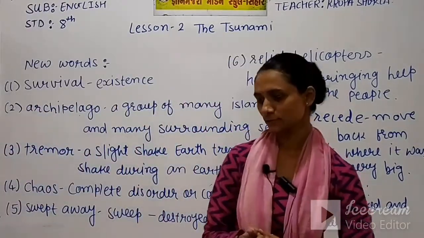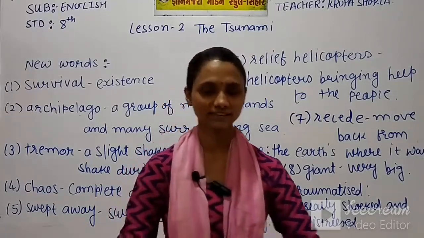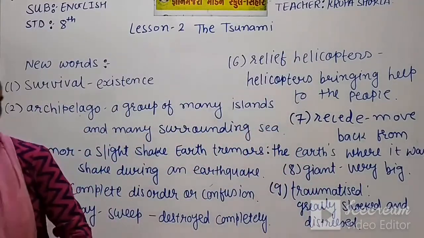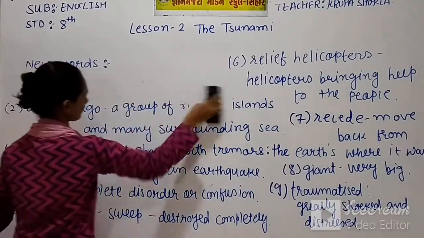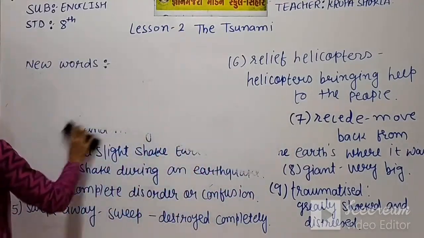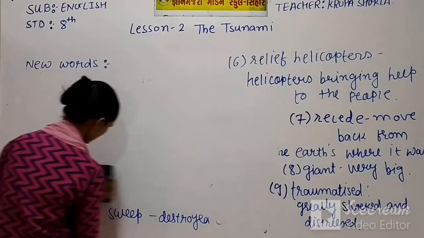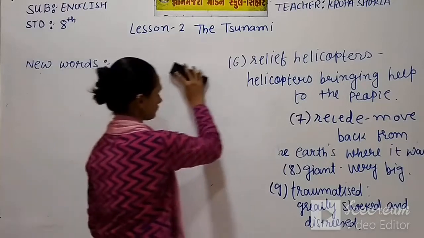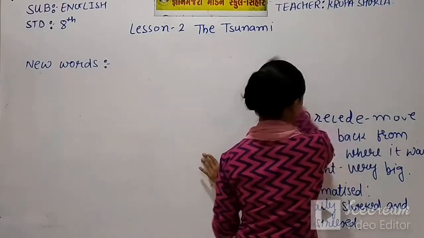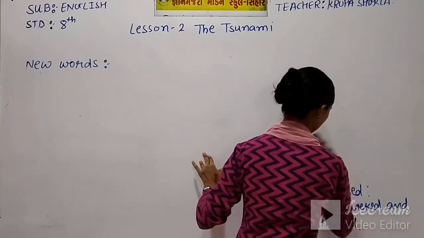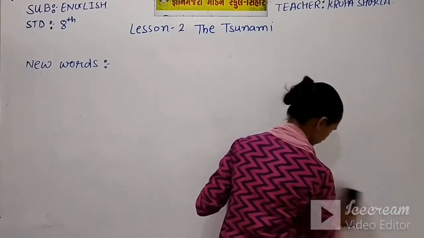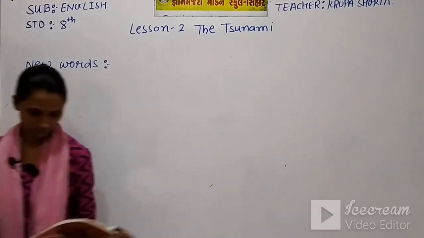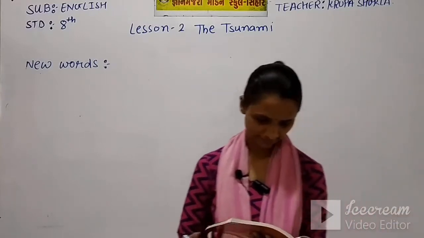Okay students, so this is a story of a family who lost their lives in the tsunami. Now we are going to start another part. So I hope you have written the spellings. And the second part is also about natural calamities, but the place would be different. So I am on page number 27, part 2.